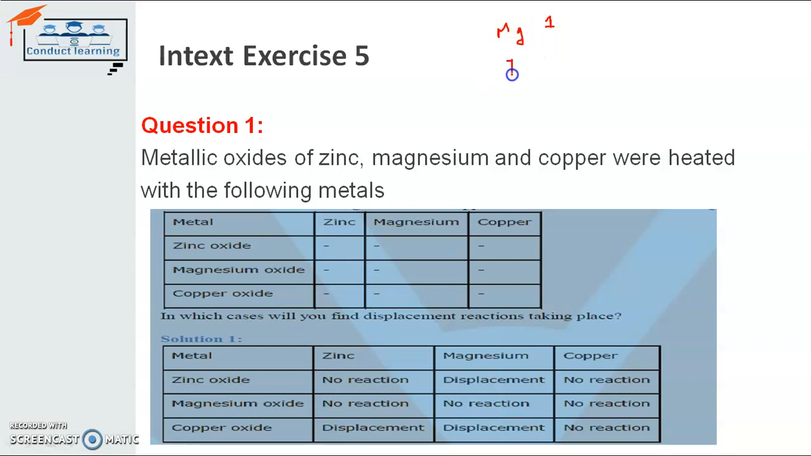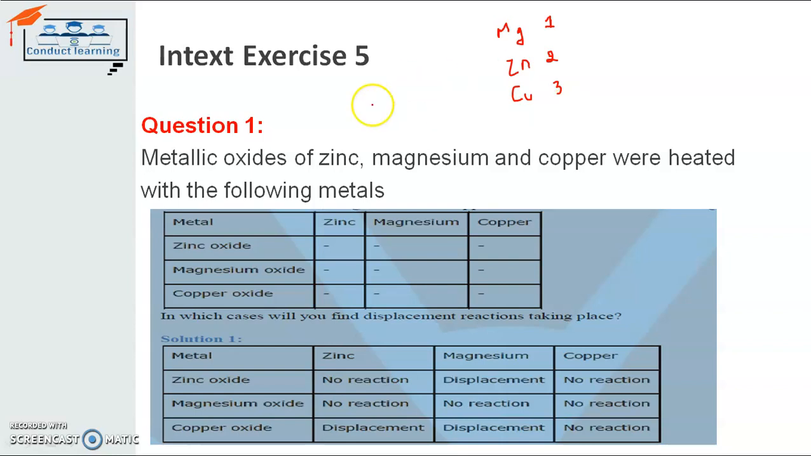Zinc is less reactive than magnesium but more reactive than copper, so it will be number 2. Copper is less reactive than zinc and magnesium, so it comes third. So among these three metals, copper is the least reactive, and copper can't displace zinc or magnesium. That's why copper will not have any reaction with the oxides of zinc and magnesium, not even with copper oxide. But when magnesium reacts with zinc oxide, it will displace the zinc because magnesium is more reactive than zinc. In this way the reaction will take place.